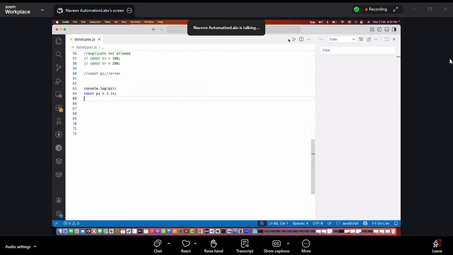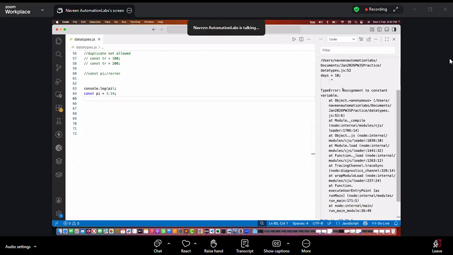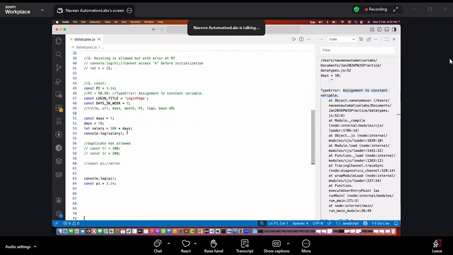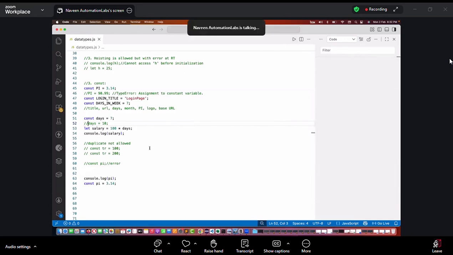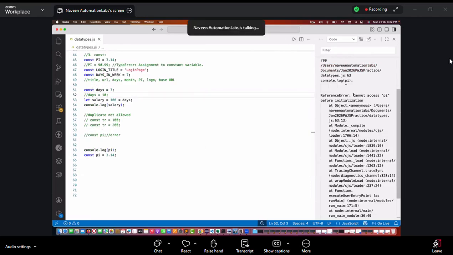When I try to run it, you see that, okay, again, it will start giving me the error over here. The assignment to constant variable. Sorry, days equal to 10, it's giving me the error. Let me just comment it out. Okay, just a second. Let's run it again. The error was coming because of the days. So let's run it again. See this, cannot access pi before the initialization.